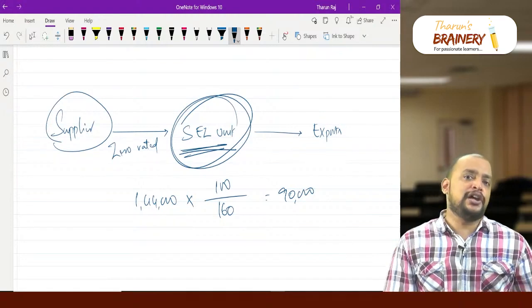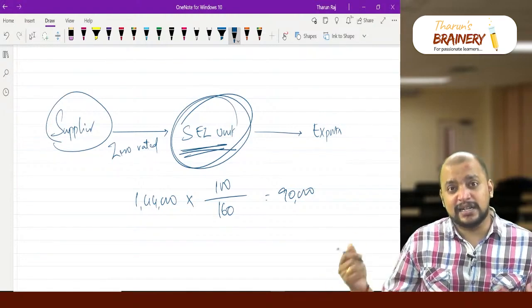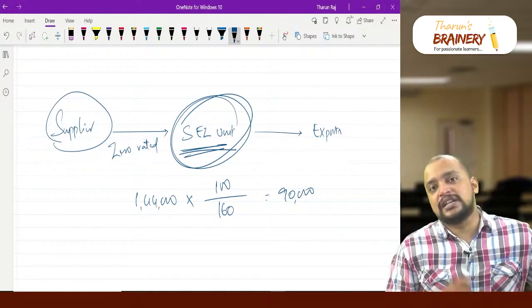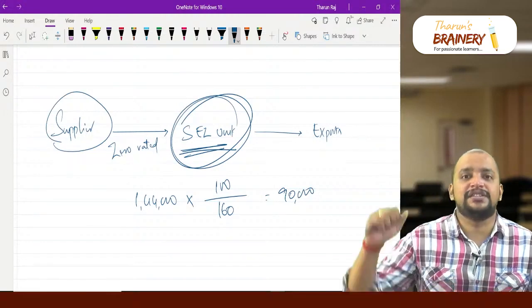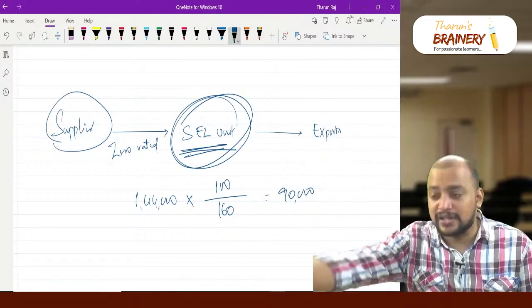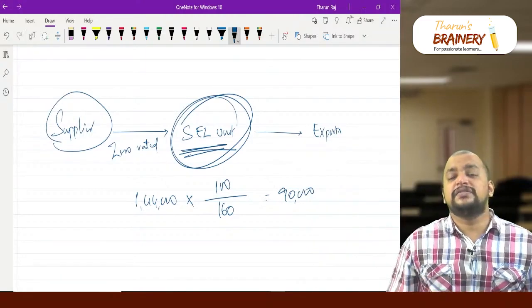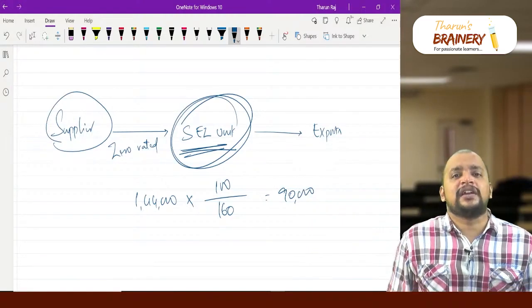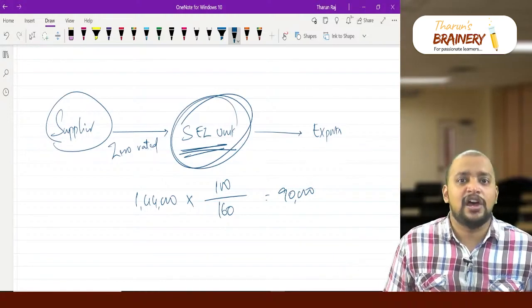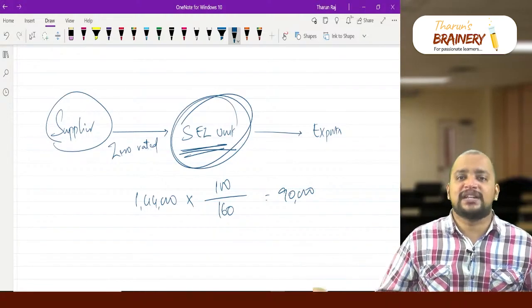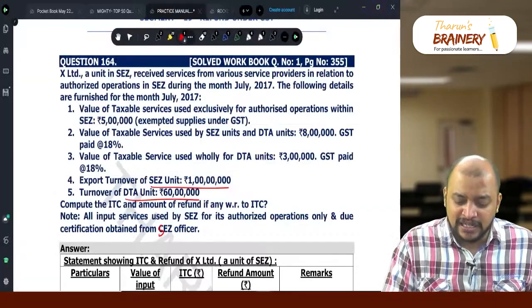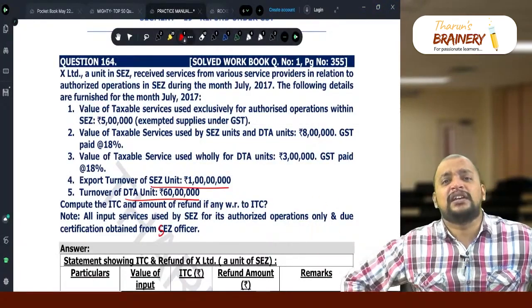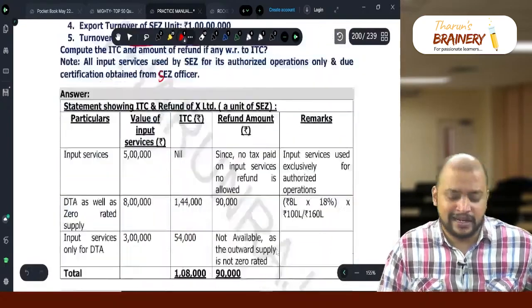For example, in Tamil Nadu, there is an SEZ. In that SEZ I have a business, and outside the SEZ I have a business. Even though it is in the same state, for the SEZ unit I need to get a separate registration, and we always compute refund registration-wise, not for all businesses or for the person. So when the services are received by the DTA unit, why would the SEZ claim the refund? There is no refund in that case.